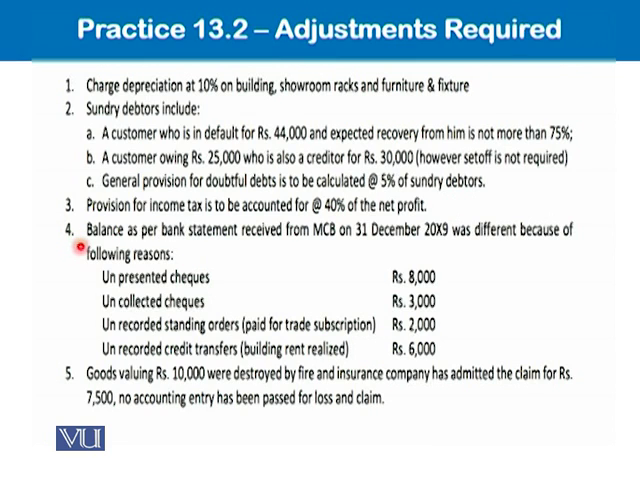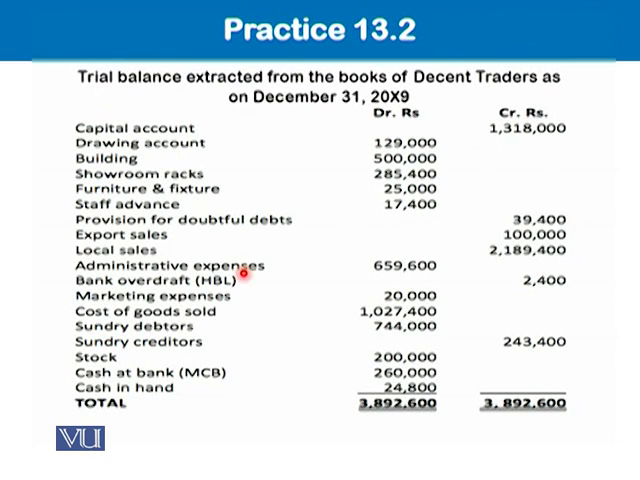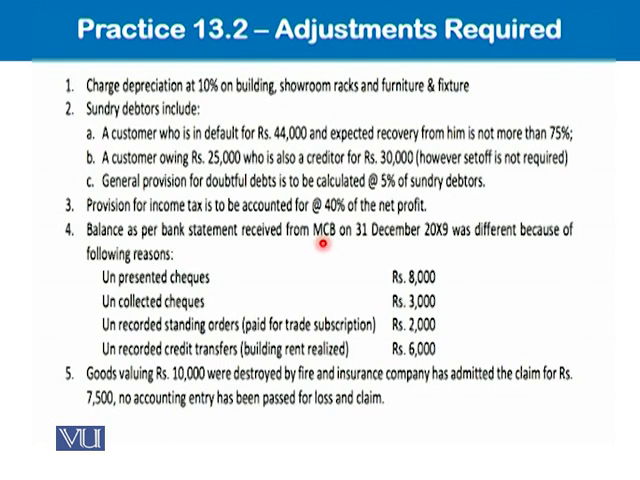Now, let's see what to do with this bank statement information. Balance as per bank statement received from MCB. Why am I stressing on MCB? Because we had two banks with us, HBL and MCB. So this information is about this balance, 260. So, no confusion at all. Everything is mentioned clearly. This information is about MCB that we have on 31st of December, and it was different because of the following reasons.